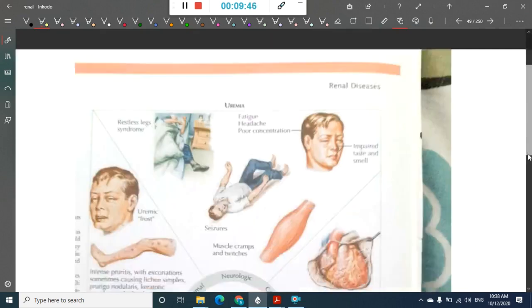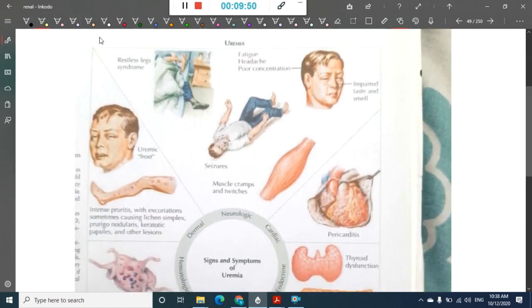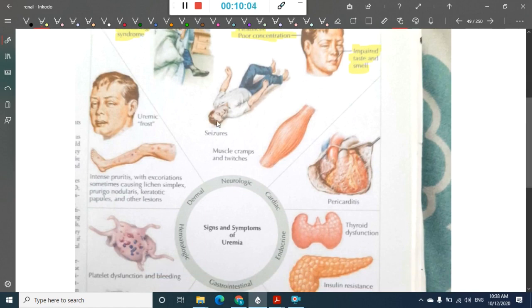So what is uremia? What do you see in uremia? What are the signs and symptoms of uremia? In uremia, first you can see symptoms like restless leg syndrome, fatigue, headache and poor concentration, impaired taste and smell, and you see the presence of seizures. The patient may manifest with seizures, muscle cramps and muscle twitches.